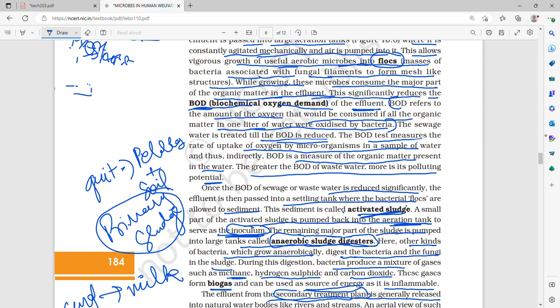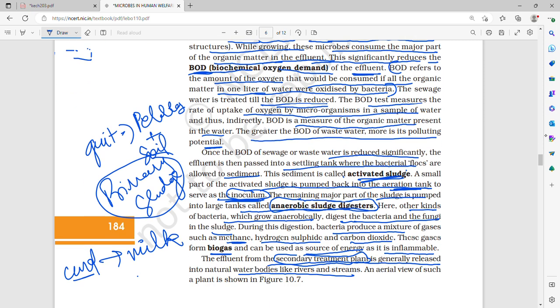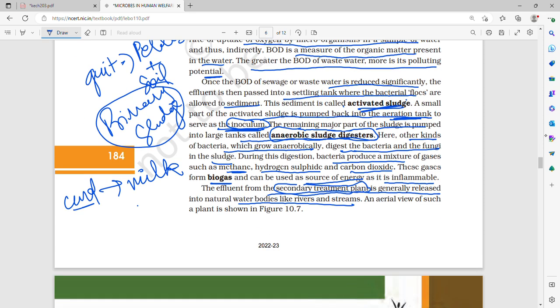These flocs consume the major part of the organic matter of the effluent, so the BOD, biochemical oxygen demand, keeps getting lesser and lesser. The more the BOD of the wastewater, the more polluting it is. So these bacterial flocs, joined by fungal filaments, lessen the biochemical oxygen demand of the wastewater, and therefore make it less polluting.